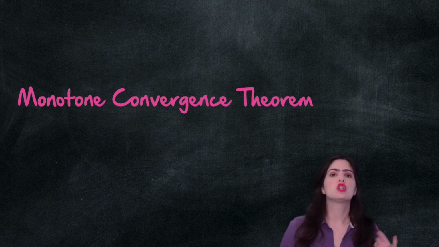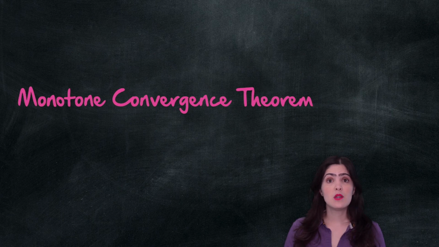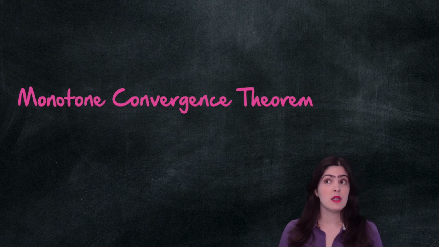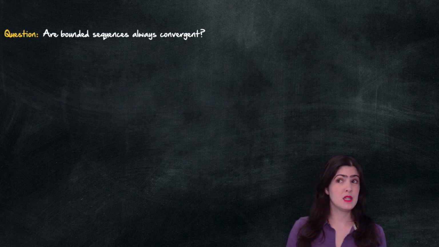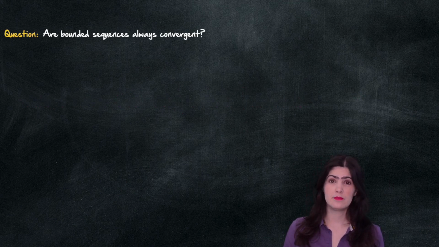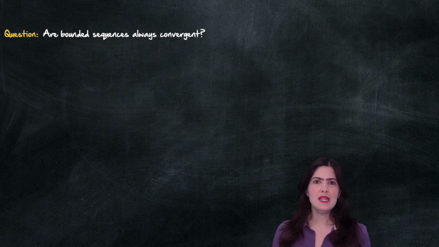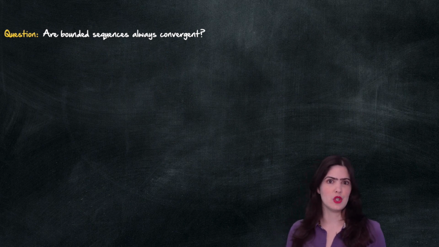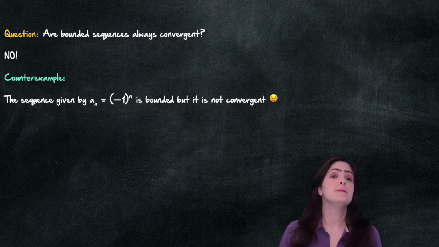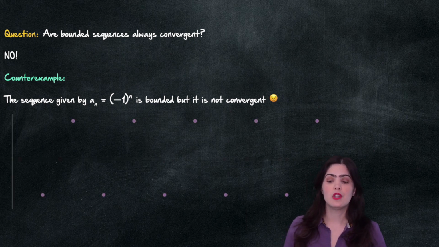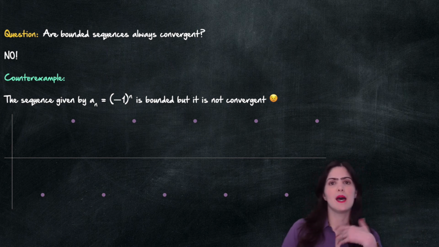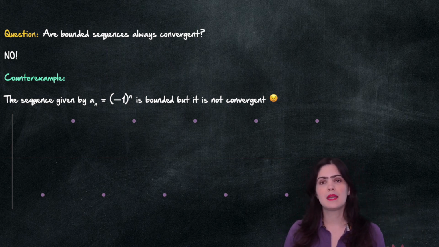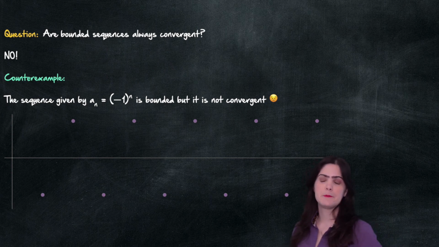We showed that if a sequence is convergent, then it is bounded. Is the converse true? That is, are bounded sequences always convergent? I hope you said no. We've seen examples already that show that this is not true. A typical counterexample is the sequence (-1)^n. If you look at it, it goes up and down, up and down. It oscillates, so it cannot just accumulate towards a limit.